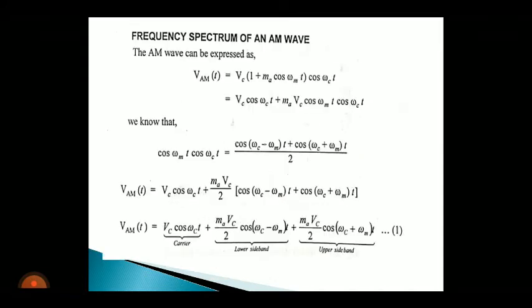And next is the frequency spectrum of an AM wave. Now we are going to discuss the frequency spectrum of an AM wave.